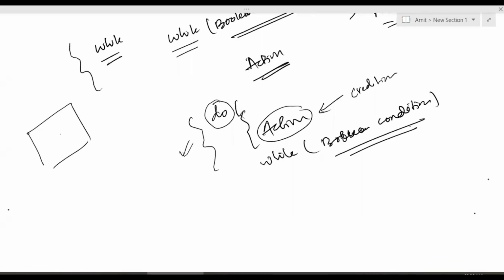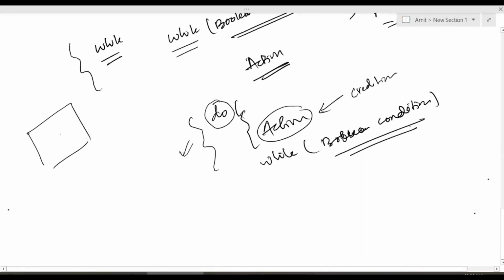While loop, sometimes it will become difficult to debug. So whenever you know the exact number of iterations you want to do, use a for loop. So the first question which I was discussing, print hello world 500 times. I know that I need to print it 500 times. So I will be using a for loop there.